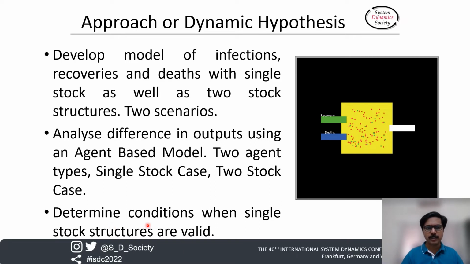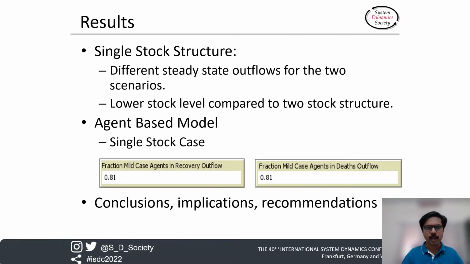Finally, the question is to determine conditions when single stock structures are valid. So the findings: when I did this analysis with the single stock structure and system dynamics model, I obtained different steady state outflows for the two scenarios. For example, when I changed the time delay of deaths from 20 to 25 days, the recovery as well as deaths outflow changed. And the stock level was lower in the single stock structure compared to the two stock structure.